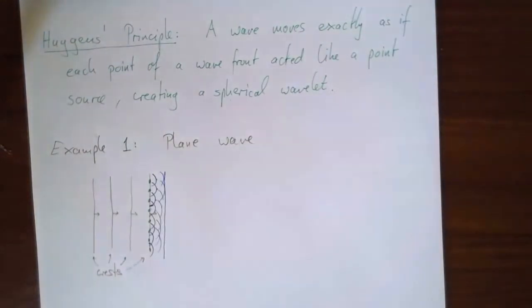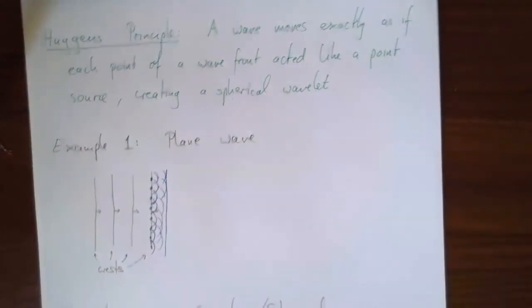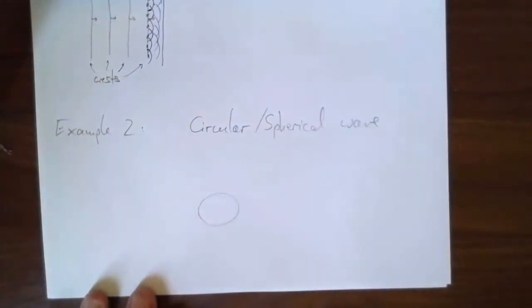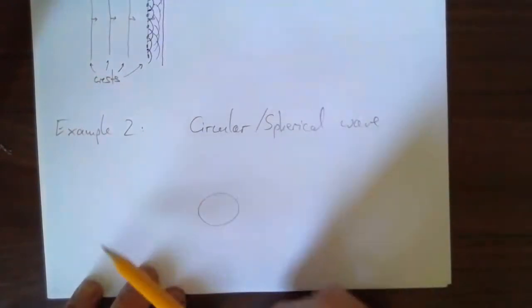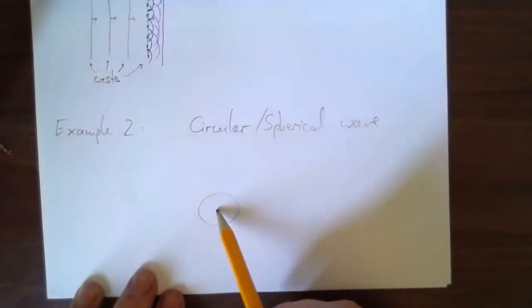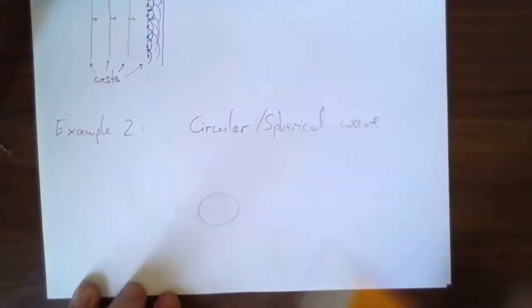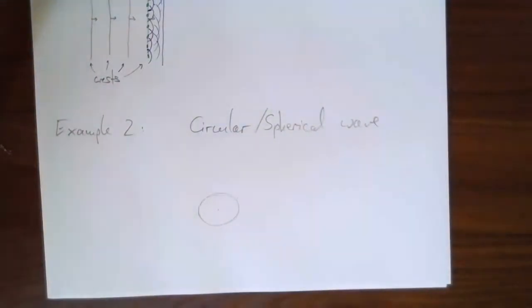Okay, let's look at another example. The second example I want to look at is a circular, spherical wave, right? So imagine we're looking down onto a pond and I just dropped a pebble right in the middle. Now there's this wave that's spreading outwards. Where is it going to go next? Well, we know what happens. It's just going to spread out in a circle. It's going to get bigger and bigger.